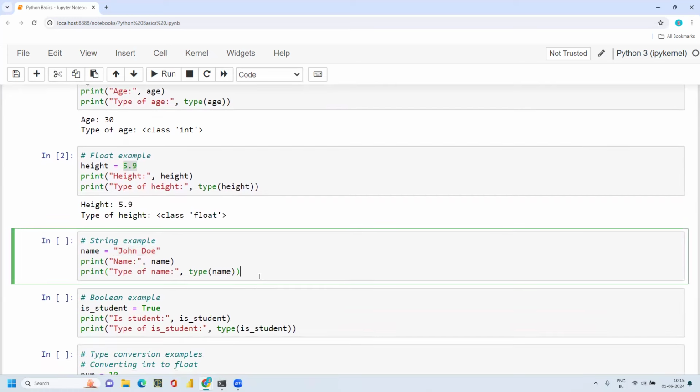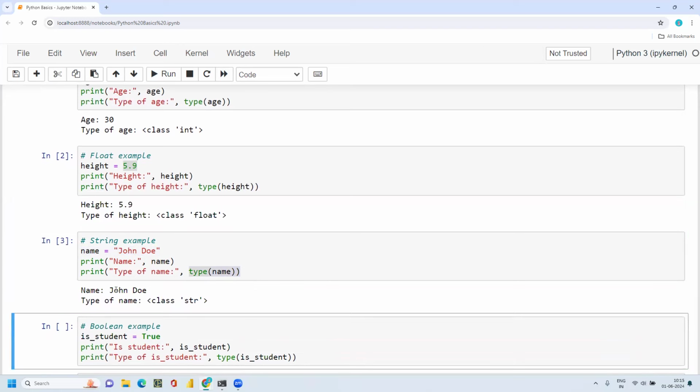The next data type is strings. Anything represented in double quotes is a string. For example, here I am representing the word John Doe in double quotes. I want to print this name and also print the type of the name.